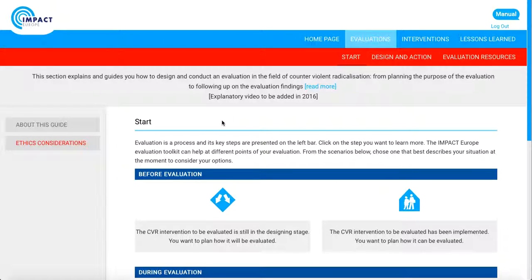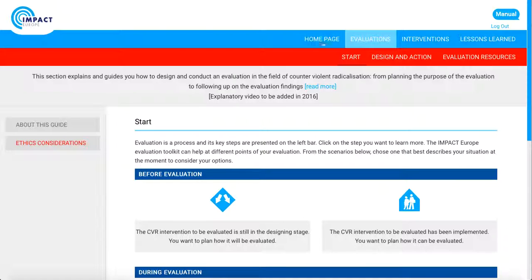Welcome to the Evaluations tool. The Evaluations tool guides you through the process of evaluating your counterviolent extremism program. Its features provide you with the capabilities to identify where you are in the evaluation process, to choose and implement the evaluation method that suits your program and needs, and to understand the various methods of evaluation available.